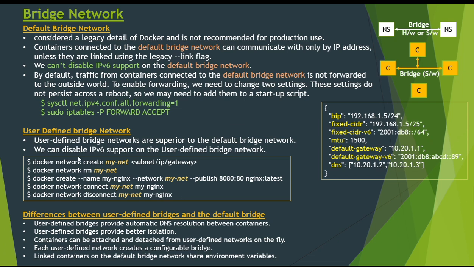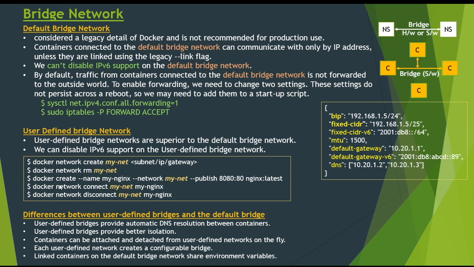We have another type of bridge network, which is user-defined, which is even superior to our default bridge network. We can also disable IPv6 support using the user-defined bridge network, which we were not able to do on the default bridge network.